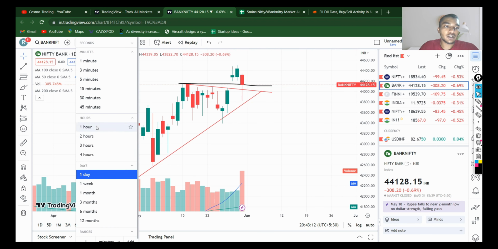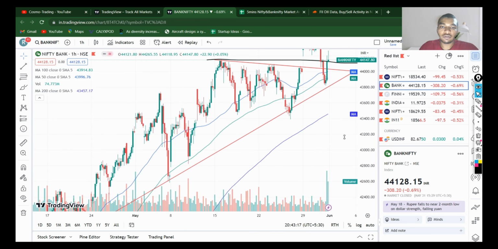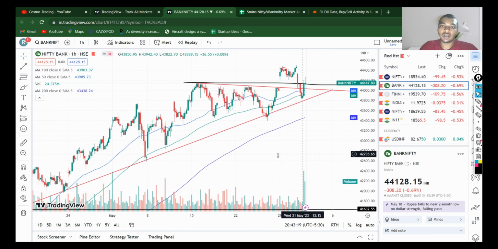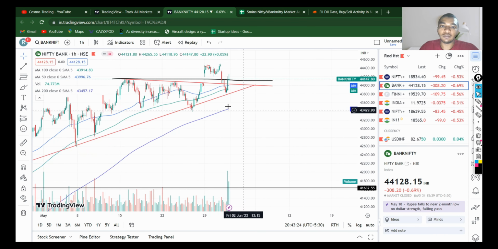If you go to an early time frame on Bank Nifty, things get more clear. This is the trend line which we have drawn on the early time frame, and we are still sustaining this trend line and took a bounce from there. It was a very positive bounce, and we have managed to end above the zone which is around 44,100.